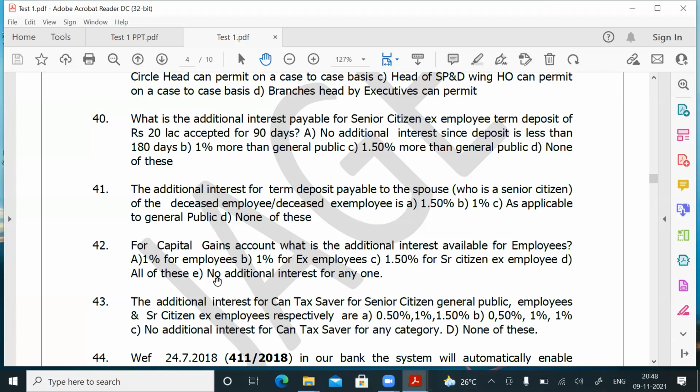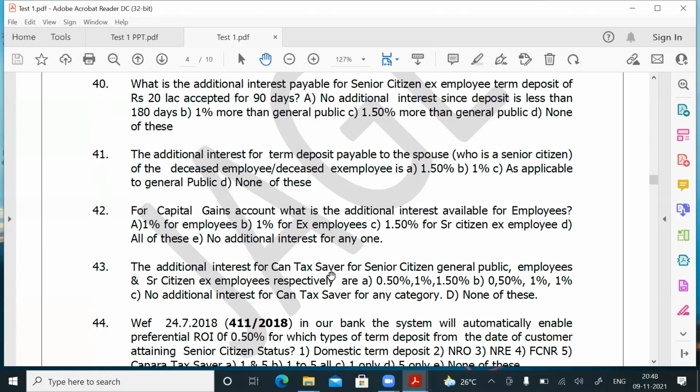Question number 43. The additional interest for CAN tax saver for a senior citizen general public. If he is a senior citizen general public making a CAN tax saver deposit, what additional interest will you give? For employees, what additional interest will you give? For senior citizen ex-employees, what will you give? That is the question. For the general public, for CAN tax saver, you will give 0.50, irrespective of the amount and period. The 180 days and above, less than 2 crores, is applicable only for deposits other than CAN tax saver.